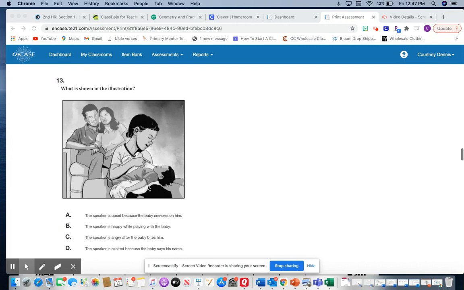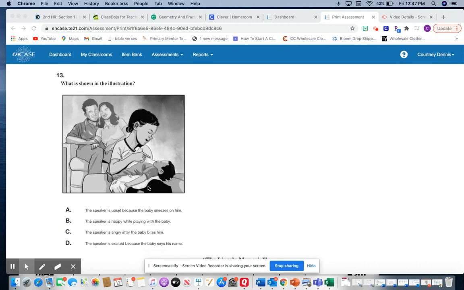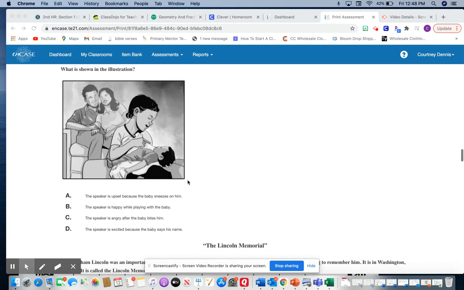All right, now we're going to look at number 13. This is our last question from our fiction passages. What is shown in the illustration? Now, this comes from the standard about using the illustration to learn more information. We do this when we're reading books. We can look at the illustrations to help us understand what we are reading and to learn more about the story. So in this picture, we have the speaker holding the baby and the mom and dad are in the background. Now let's look at our options.